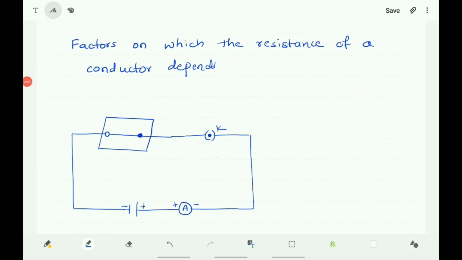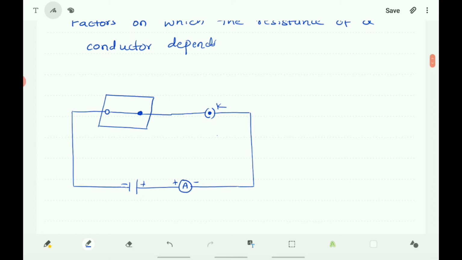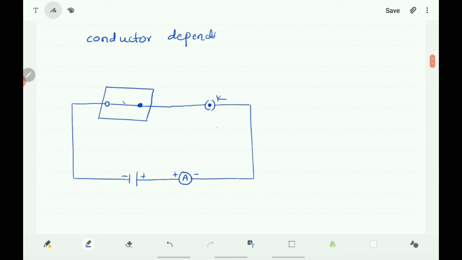Let us discuss the factors on which the resistance of a conductor depends. So, you do one activity here. Complete an electric circuit consisting of a cell, an ammeter, and a nichrome wire of length L as shown in the figure. Here there is a nichrome wire, here it is a plug key, here it is a cell, here it is an ammeter. Now plug the key and note the current in the ammeter. That is the first step here.